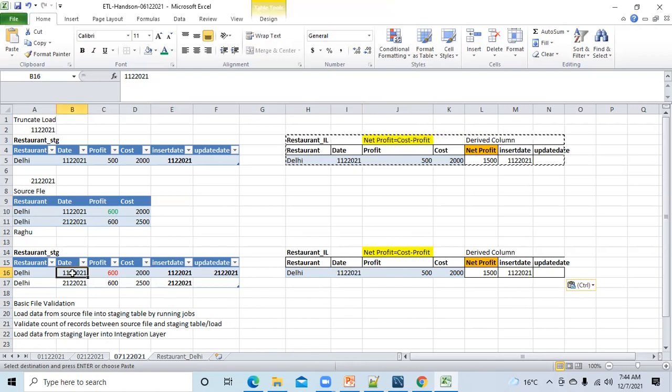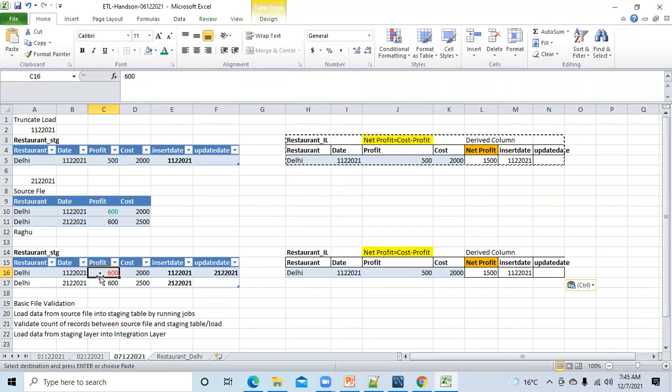So it will start comparing each and every column. It will start from restaurant. It is Delhi, and here again it is Delhi. No change, so no need to do anything. Here profit was 600. Now here profit is how much? 500. So the integration layer will understand that this is the reason I have received the data for 1st December again, because the profit value has changed. The new value is 500. Is this clear?